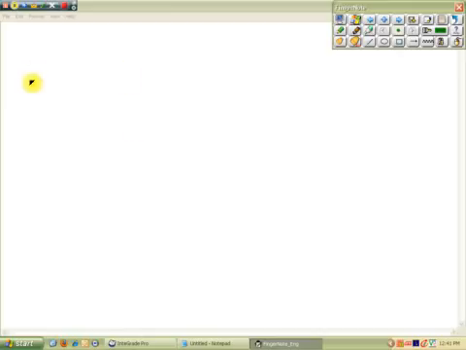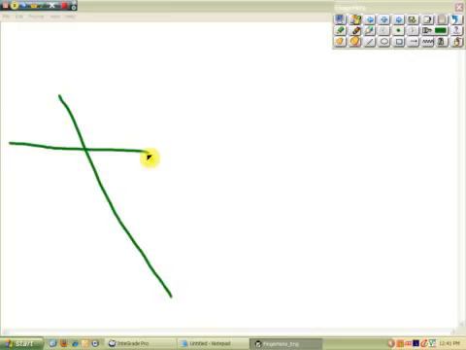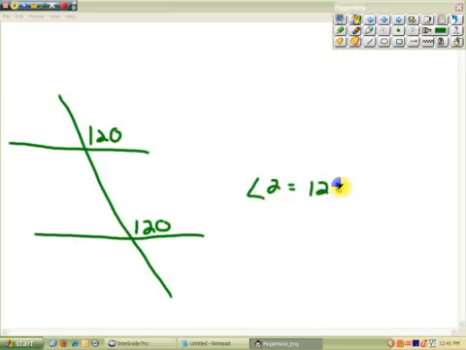25. Find the measures of angle 3 and angle 2. The lines L and M are parallel. Okay, so this is going back to our alternate interior angles. This is 120. That means that this angle is 120 because they're corresponding angles, and corresponding angles are congruent. So angle 2 is 120. Look at your answers.